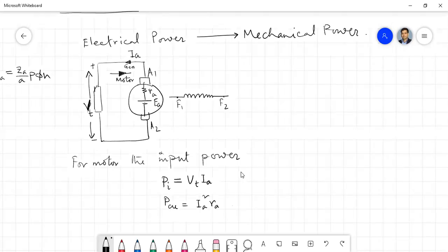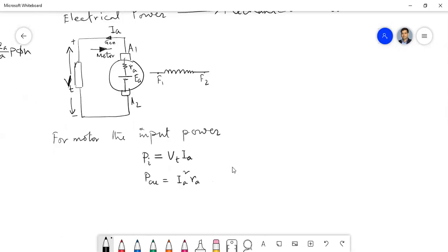So if you provide some power Vt into Ia to the DC motor, there will be some power loss as copper loss, because the winding through which the current flows will have some finite resistance Ra.